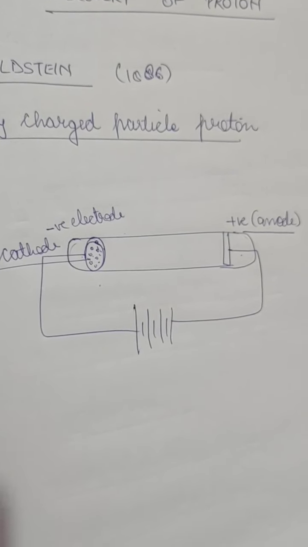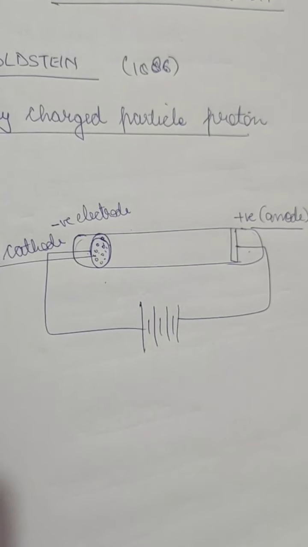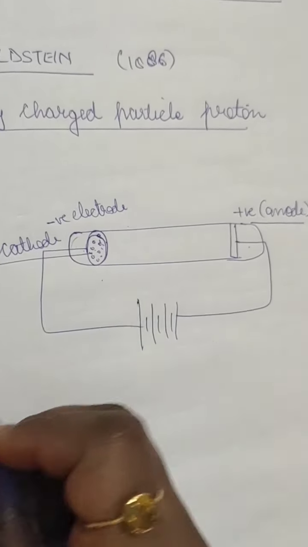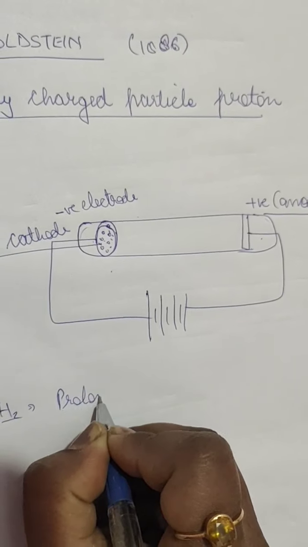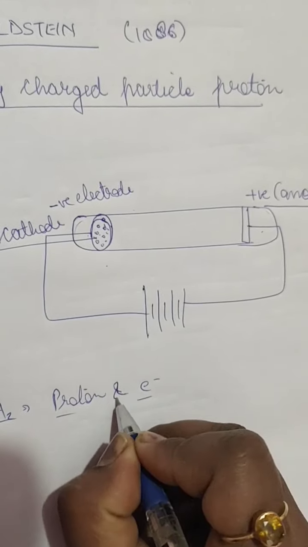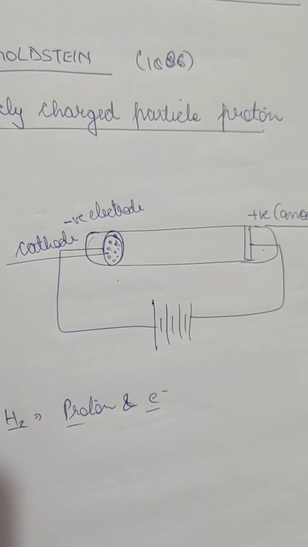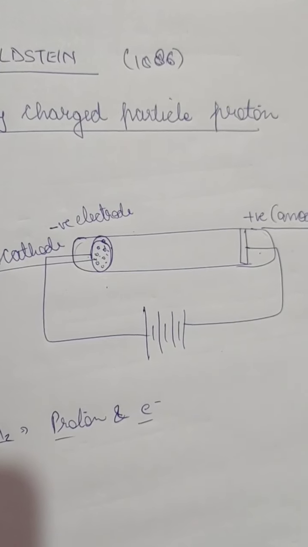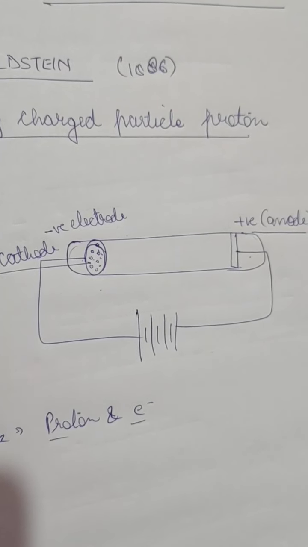That means a proton is formed by the removal of an electron from a hydrogen atom. A hydrogen atom consists of a proton and an electron. It was believed that it contains protons and electrons because any atom contains protons and electrons. So Goldstein explained the formation of protons, that there are protons in an atom.